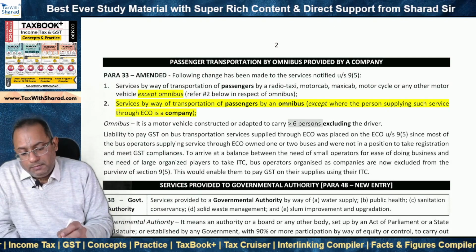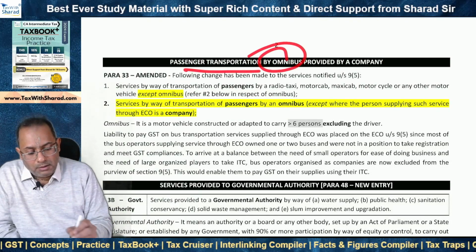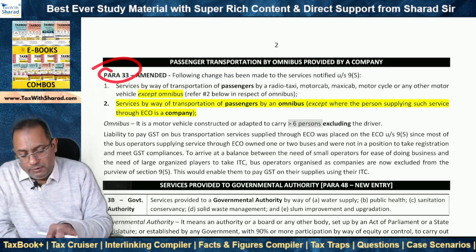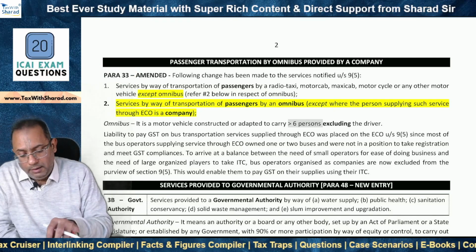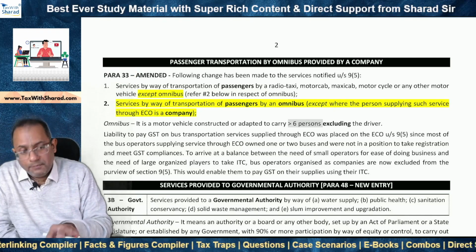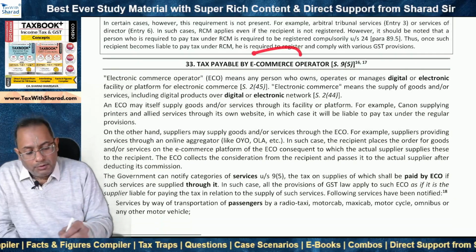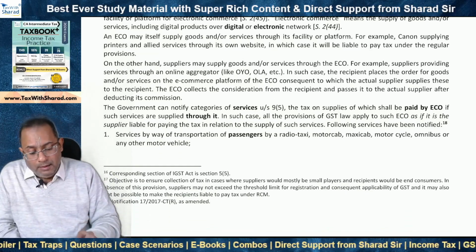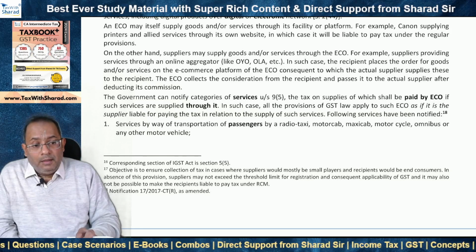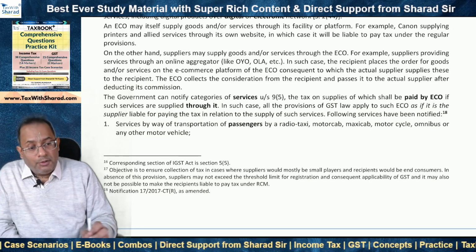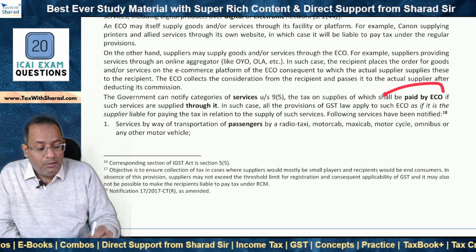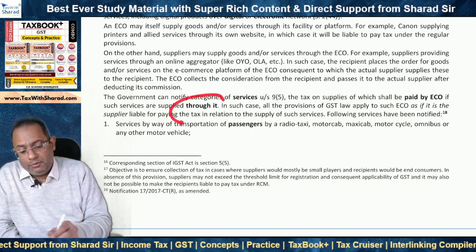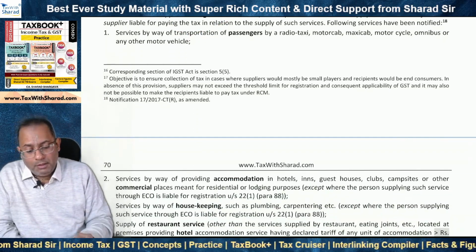Next update is in regard to passenger transportation by omnibus provided by a company. And para 33 is the relevant para. And if we look at para 33 of tax book, it is tax payable by e-commerce operator under section 9(5). So as we know, under section 9(5), certain services have been notified. In respect of such notified services, if such services are supplied through an e-commerce operator, then who is required to pay tax? The e-commerce operator is required to pay tax, not the actual supplier, if the services are supplied through such e-commerce operator.